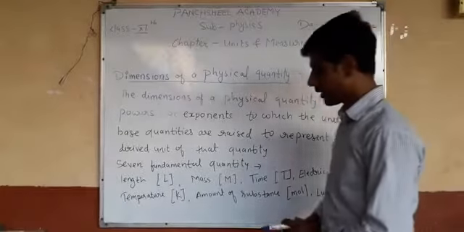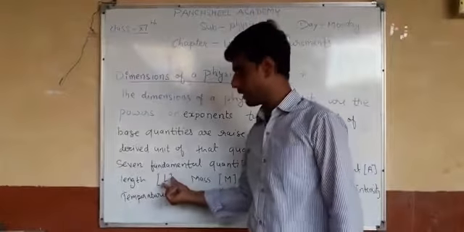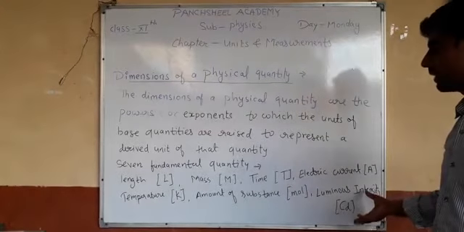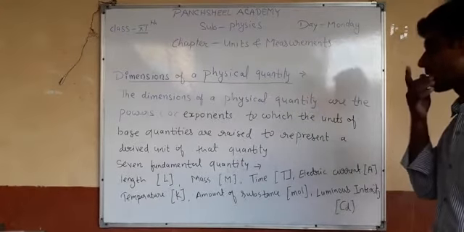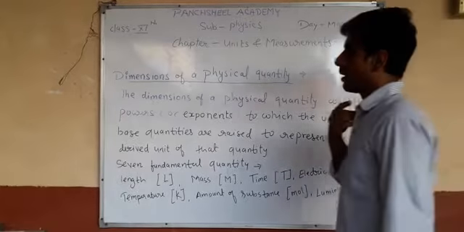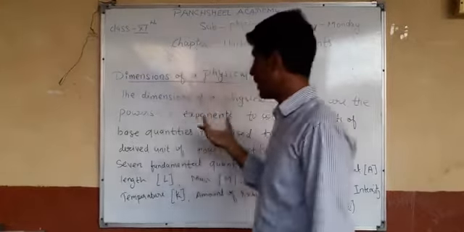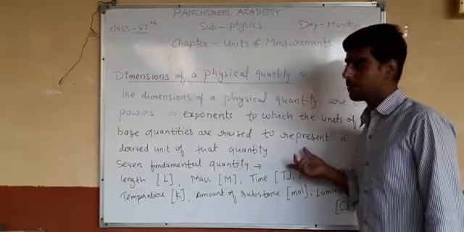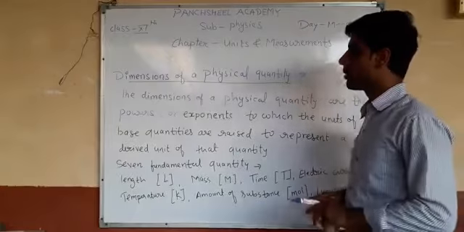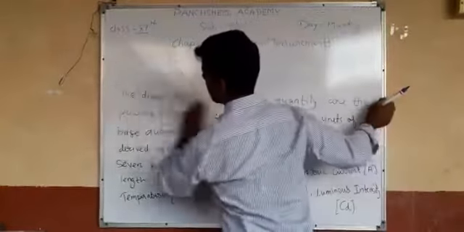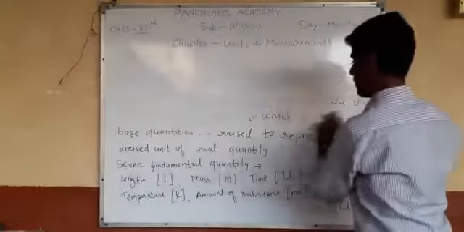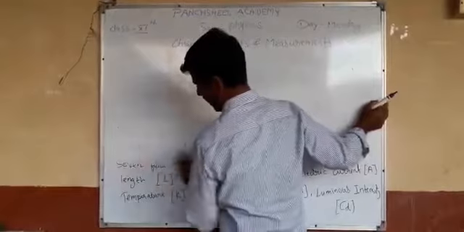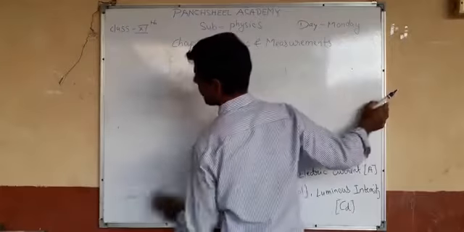All these quantities written in this form are written as dimensions. On the basis of this, we write the dimensions of derived quantities and base quantities. So first of all, we take some examples and write their dimension formulas.